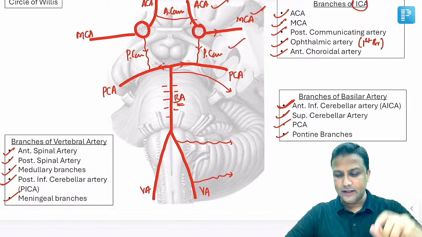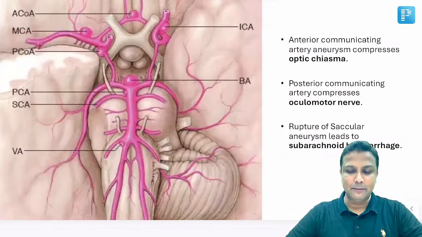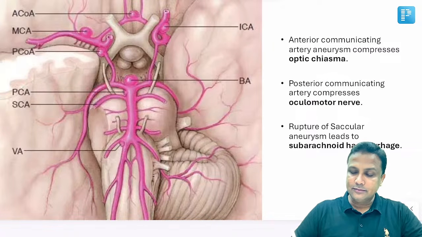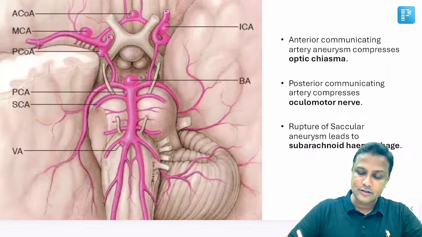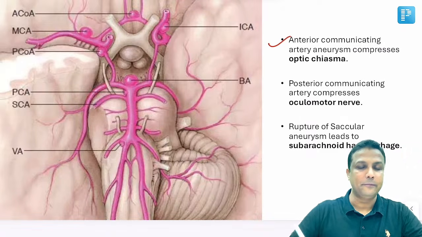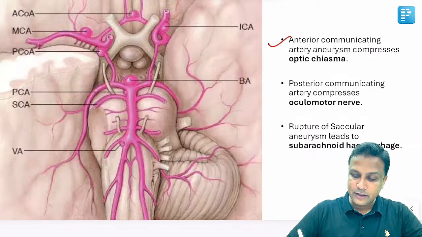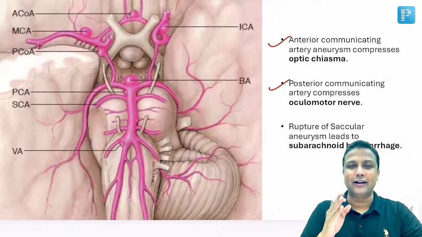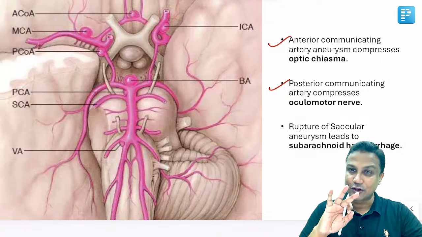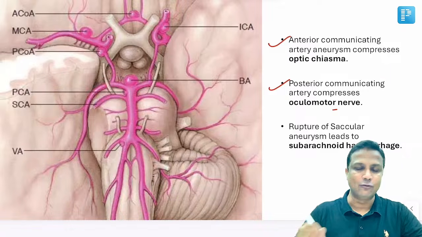Done. So in this manner we are done with this one. But the question that comes in your exam is about the aneurysm. If there is an aneurysm of the anterior communicating artery, ACOM, you can clearly see its location. Of course, it will be compressing the optic chiasma. Similarly, if there is an aneurysm in the PCOM, the oculomotor nerve travels along with the PCOM. That is your third nerve. That is why the third nerve will be involved there.